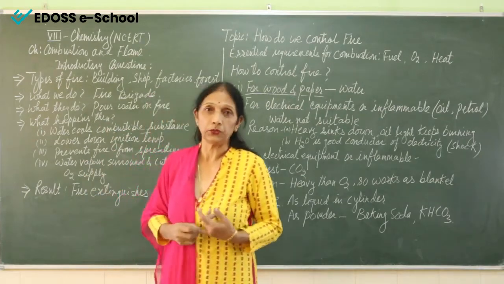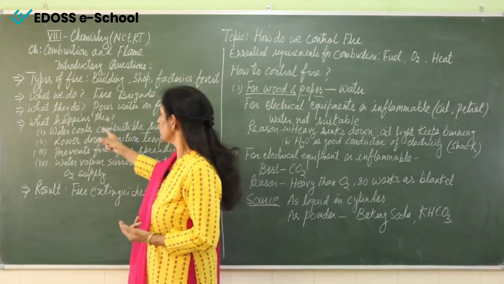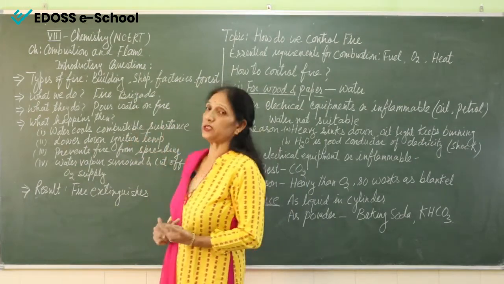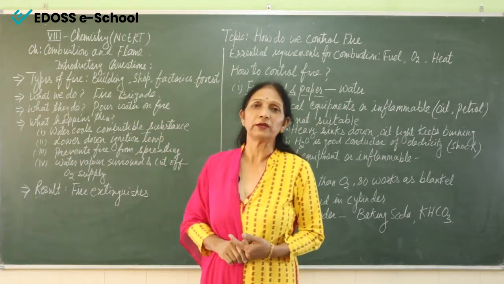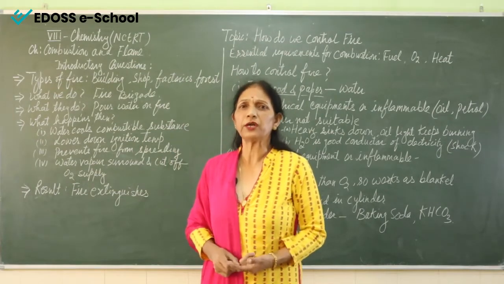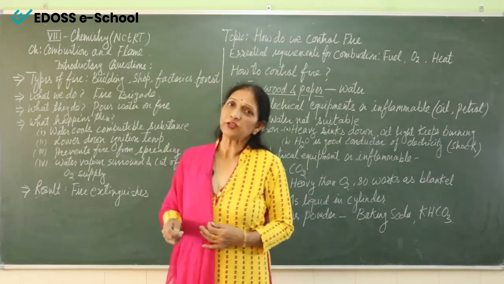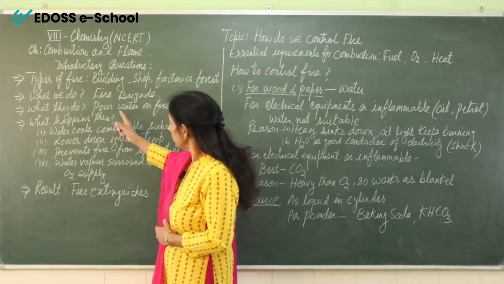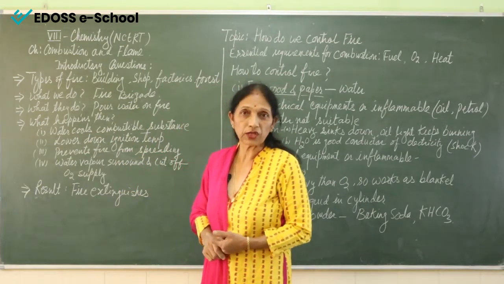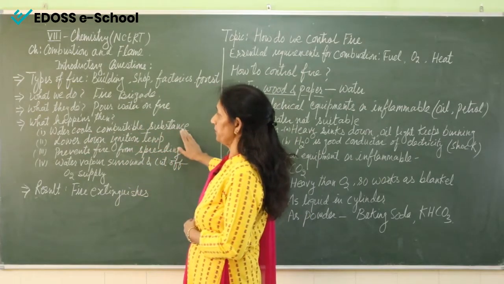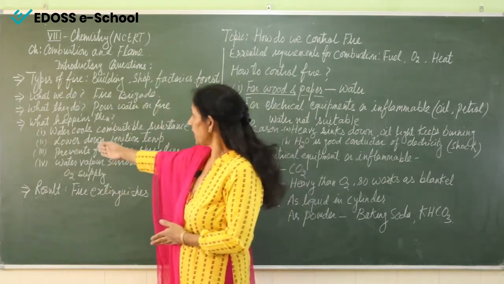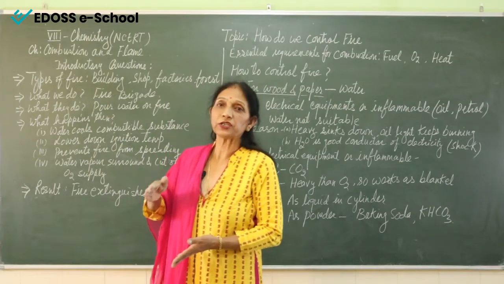The first thing that water does is that it cools down the temperature of the combustible substance. If a building is on fire, the whole building is combustible. Each and every material kept in the building catches fire. So what does this water do? It cools down the temperature of the combustible substance. And when it cools down the temperature, what happens? Its temperature comes below the ignition temperature.